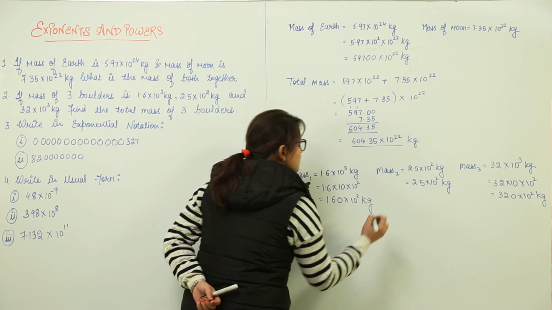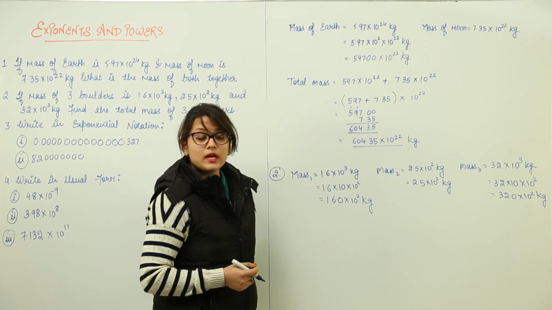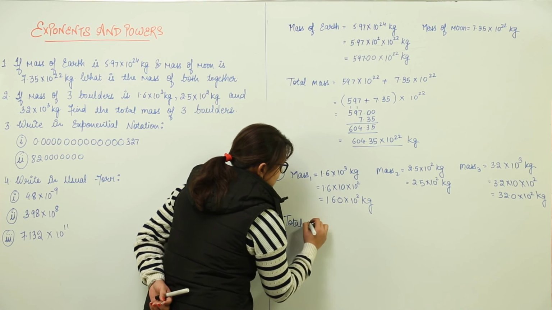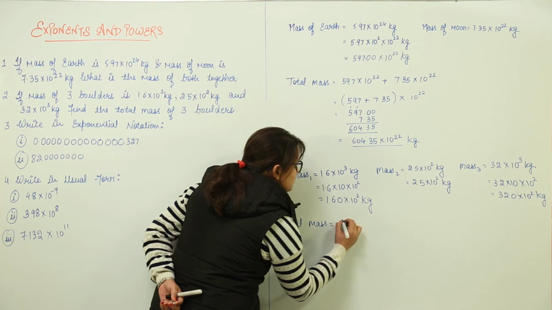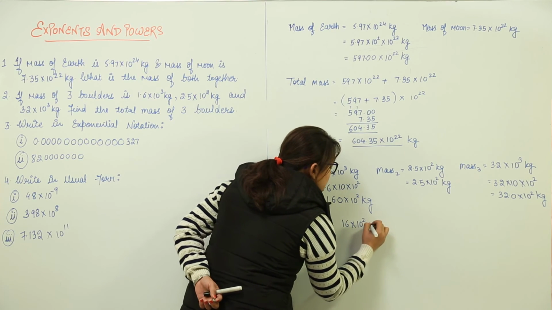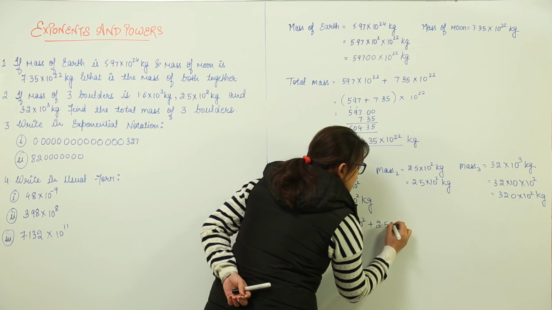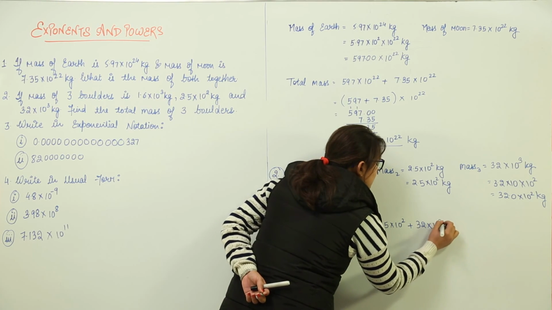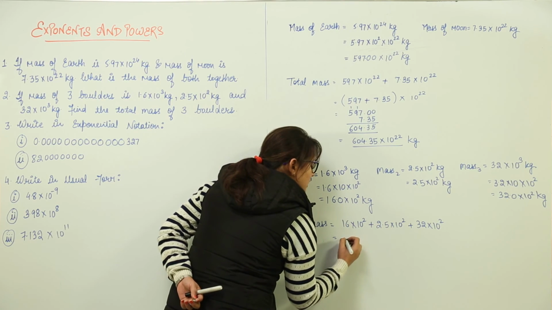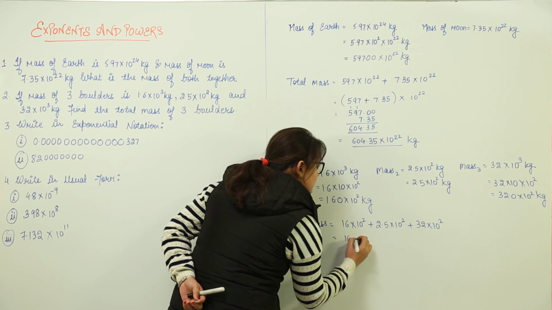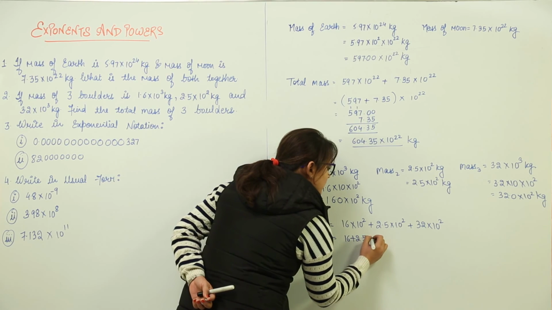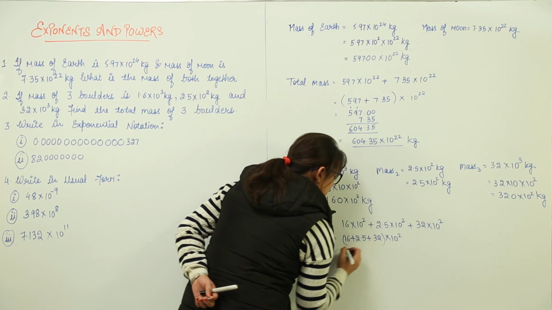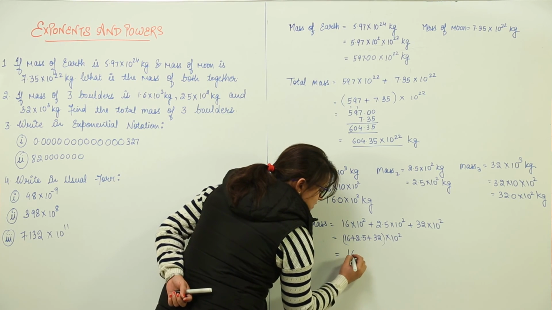Here we have 16 into 10 raised to power 2 and the middle one has 2.5 into 10 raised to power 2. So, now we will have the total mass equal to 16 into 10 raised to power 2 plus 2.5 into 10 raised to power 2 plus 32 into 10 raised to power 2. Now, in all the three, we have 10 raised to power 2 common. So, what are we left with? 16 plus 2.5 plus 32, into 10 raised to power 2. What do we get when we add them up?